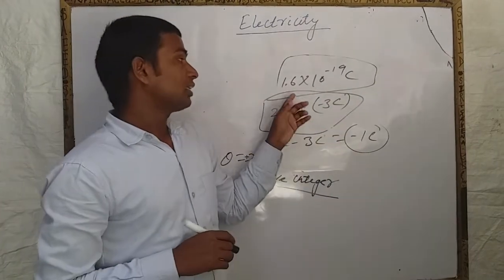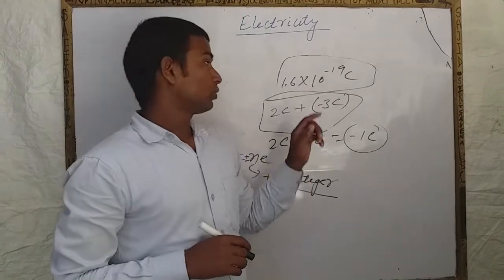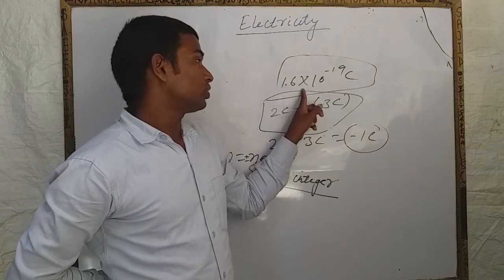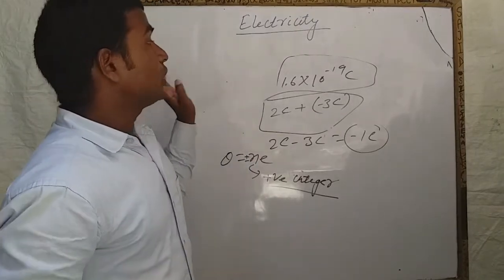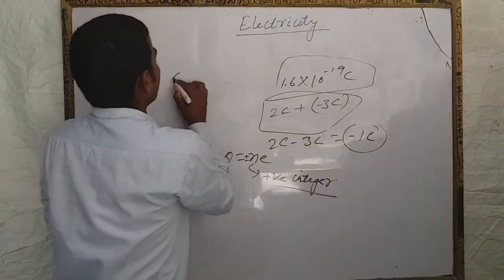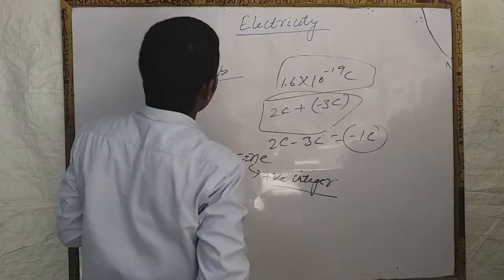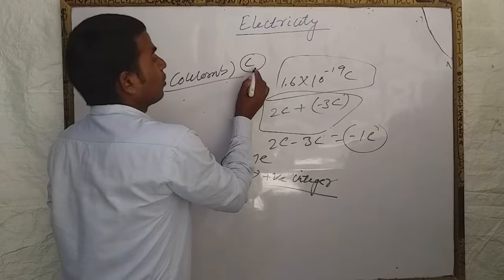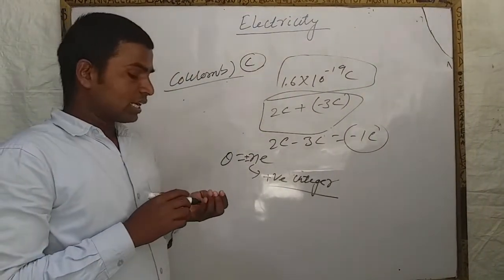The magnitude of charge carried by an electron and proton is 1.6 times 10 to the power minus 19 coulomb. You should remember this value. One electron has a charge of 1.6 times 10 to the power minus 19 coulomb. Coulomb is the unit of electric charge. What is the SI unit of electric charge? Coulomb. It is represented by the capital letter C.